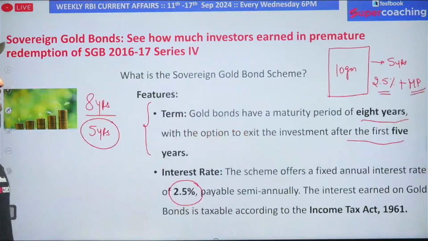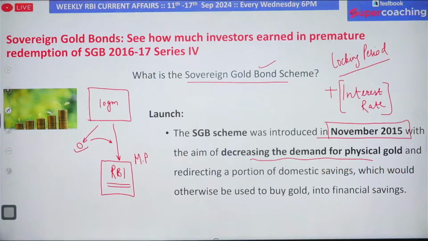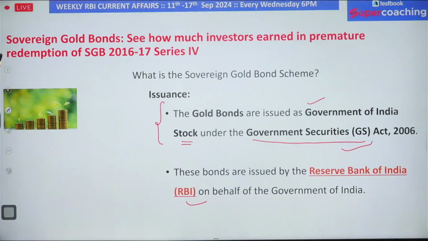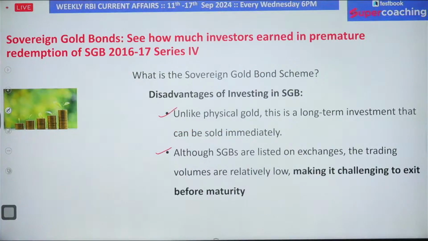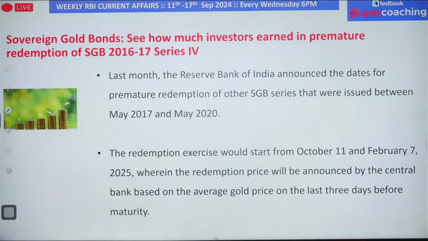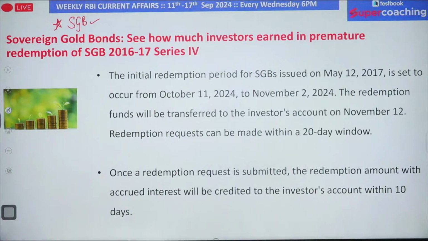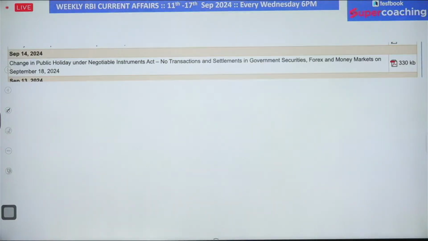Got it, guys? So what is sovereign gold bond? It is clear. What is premature redemption is clear. How can this premature redemption be done? What you need to do is apply, and once you have applied, RBI will take up the steps in order to redeem your bonds prematurely.